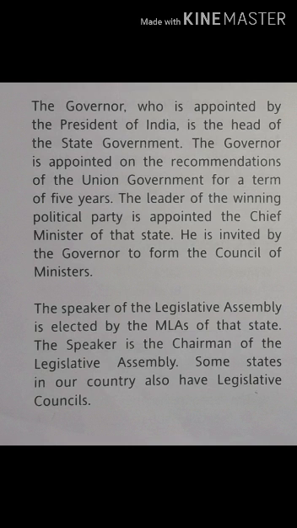Now, next, the Speaker of the Legislative Assembly is elected by the MLAs of that state. The Speaker is the chairman of the Legislative Assembly. Some states in our country also have legislative councils. Students, the Speaker is elected by the MLAs on the first meeting after the general elections. He presides over the meetings of the House in an impartial manner.